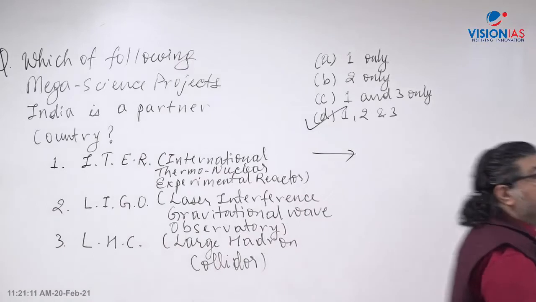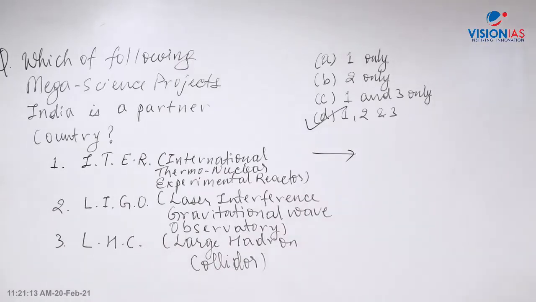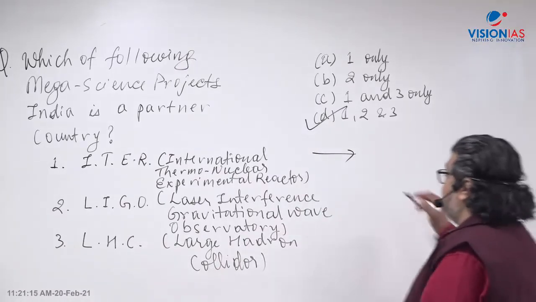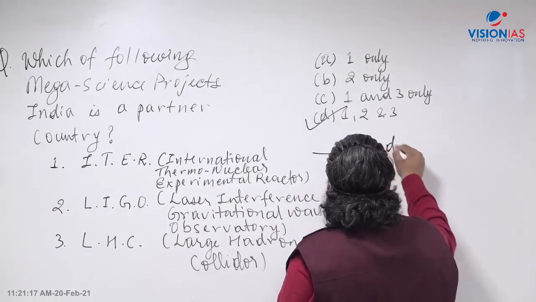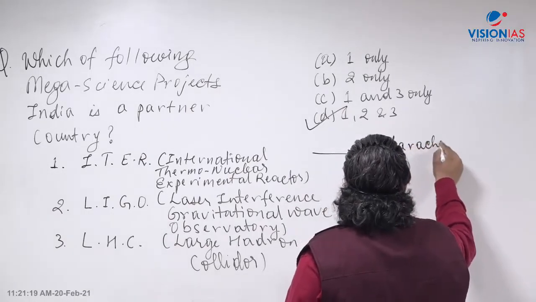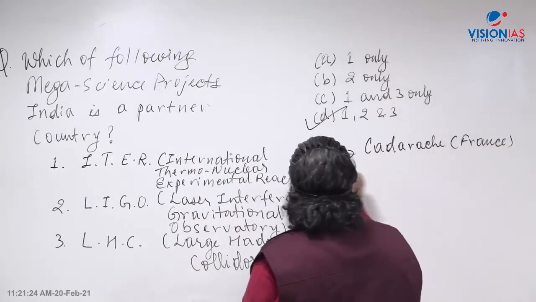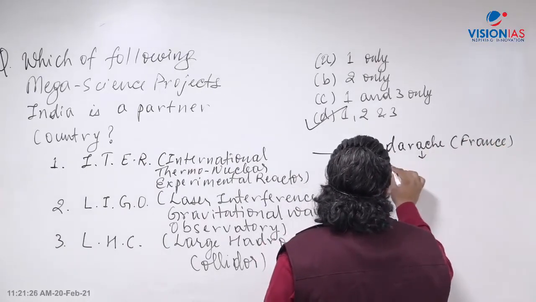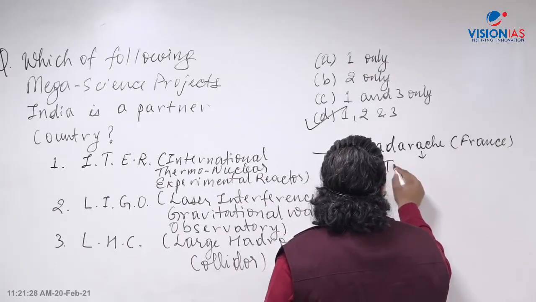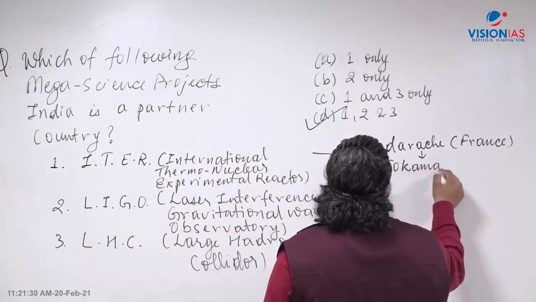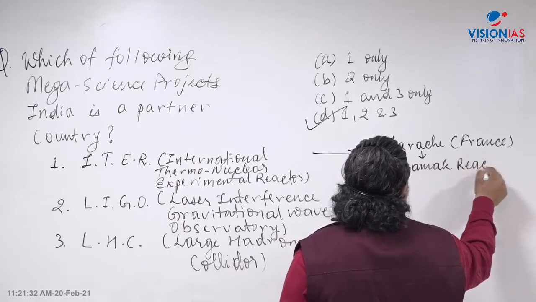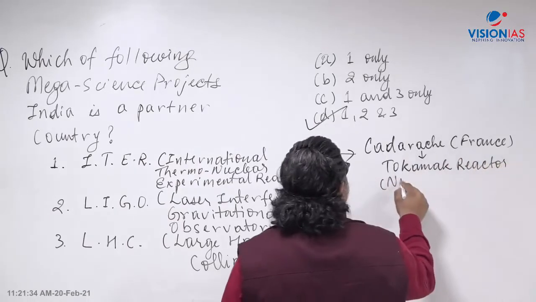ITER is a mega science project, which is now in the south of France. There's a place called Cadarache. Cadarache is in France. And this program is based on building ITER, which is basically a tokamak reactor. What is the type of reactor? It's called a tokamak reactor. It's a fusion reactor. Here, nuclear fusion.